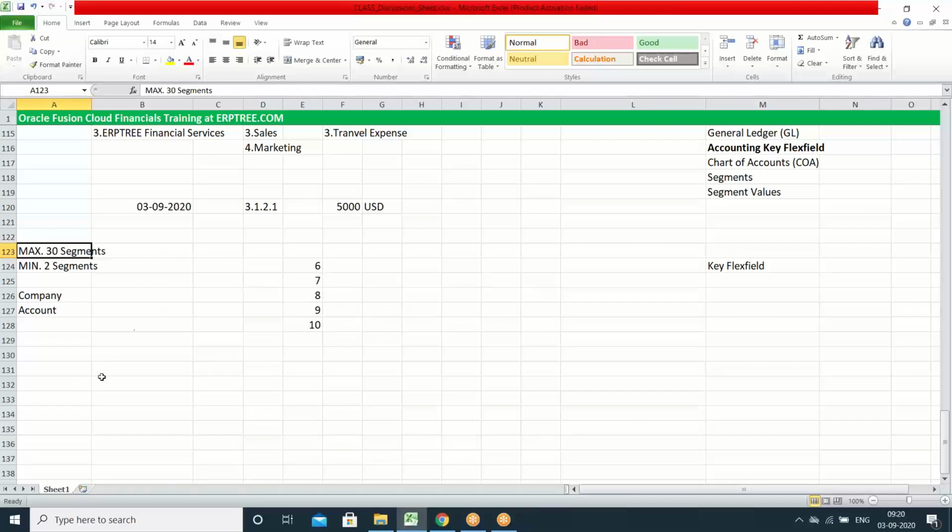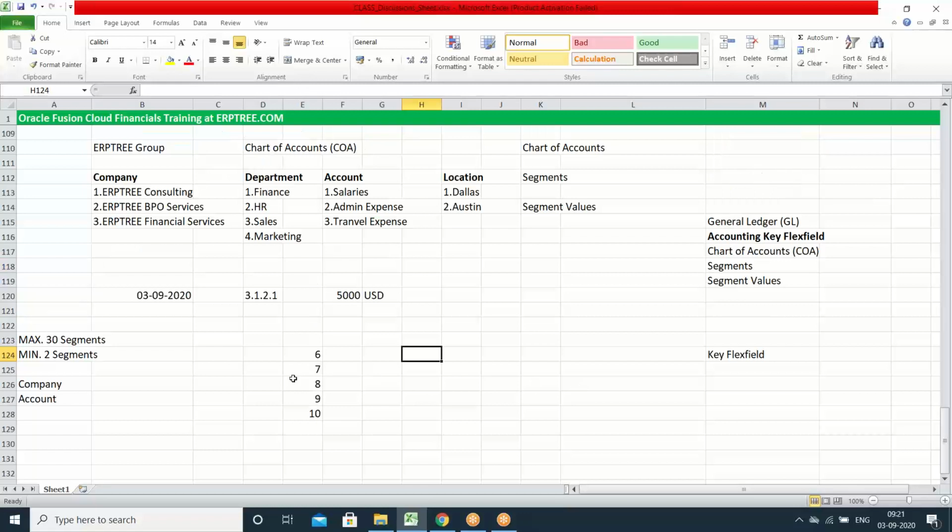We have to minimize the segments so that there won't be any burden on the system. In reality, there won't be any need to use that many segments. The very key point is that when we are creating the chart of accounts, we have to finalize the segments which can be useful across multiple applications.